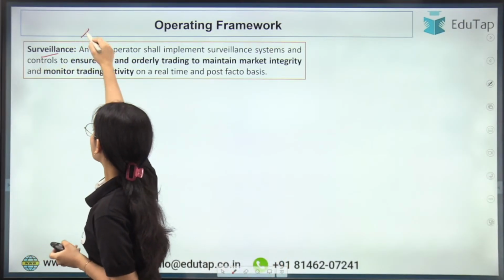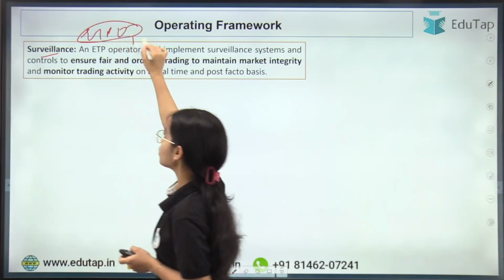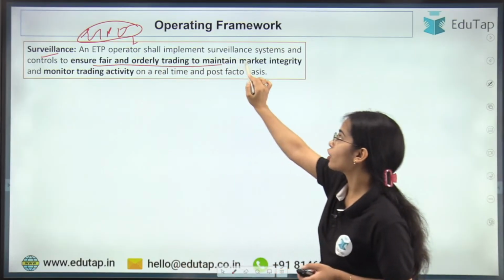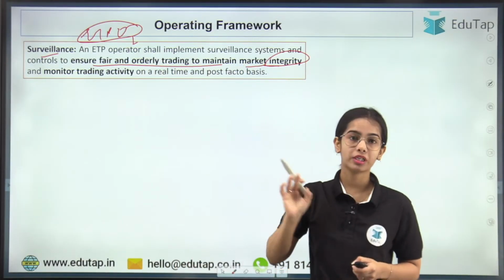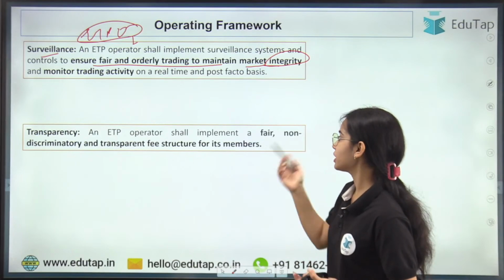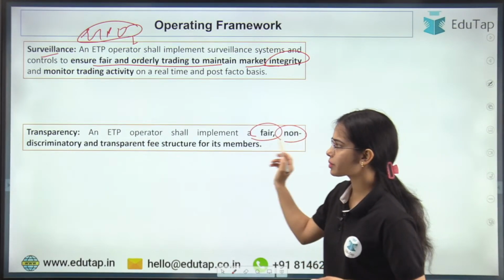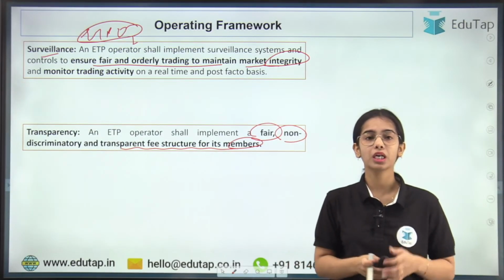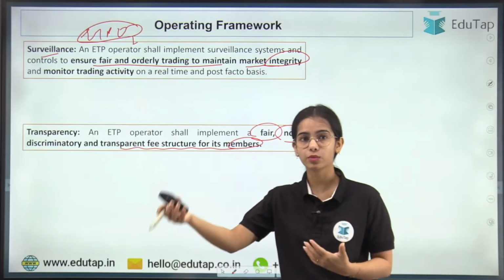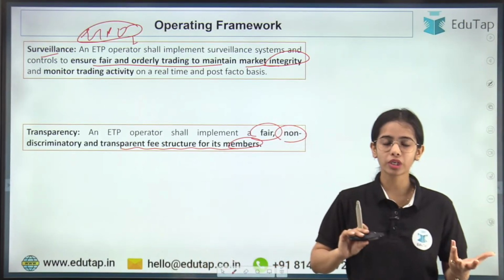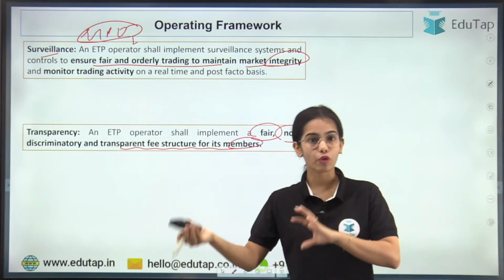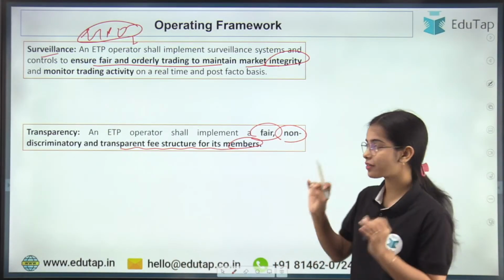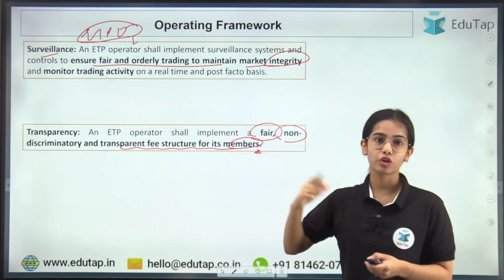Surveillance. The electronic trading platform operator should also have a surveillance facility, and should ensure fair and orderly trading to maintain market integrity and monitor the trading activity. Transparency should be there: a fair, non-discriminatory, transparent fee structure for its members should be there. Whoever is becoming a member, let's say you want to do forward contracts, or someone else wants to do swap contracts, someone else wants interest rate derivatives, someone else foreign exchange derivatives and such, there should be a fair, non-discriminatory and transparent fee structure for the trading members.